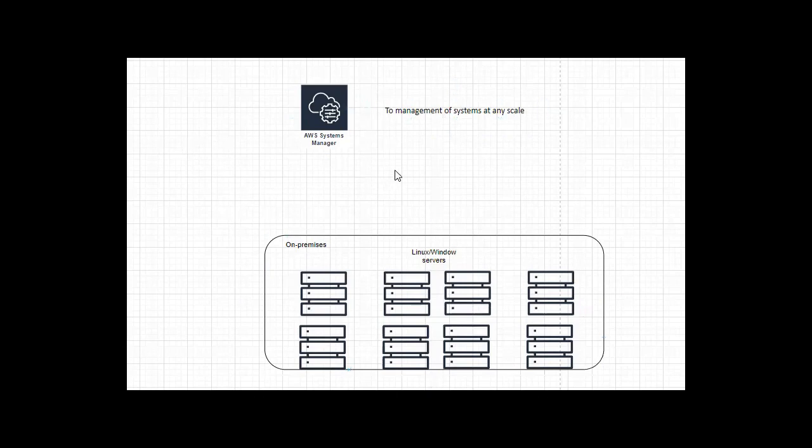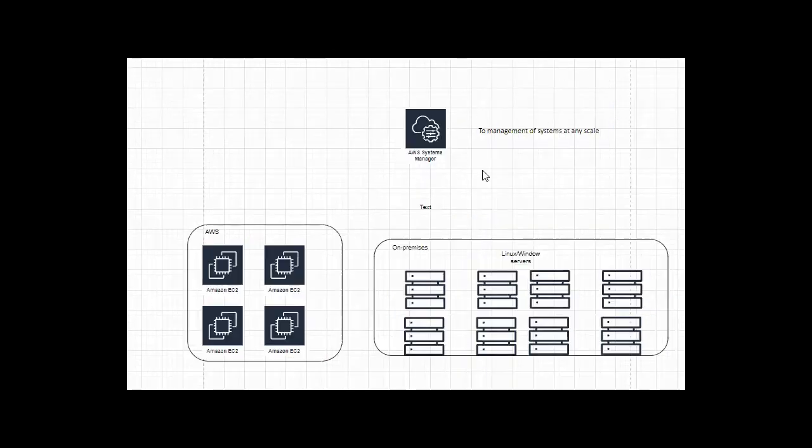By using Systems Manager, we can manage our systems at any scale, on our on-premise or on AWS as well. You can manage systems that are present on either Linux or Windows servers. On-premise, we call those servers, whereas in AWS we call those EC2 instances, right? Yes, we can manage them.